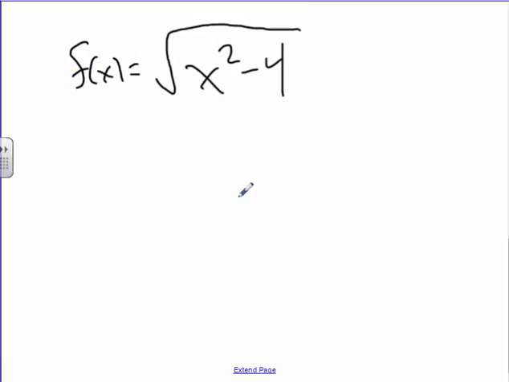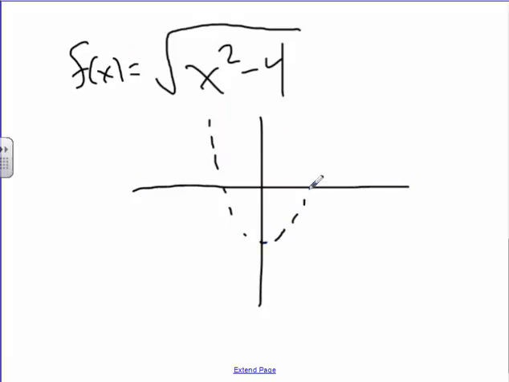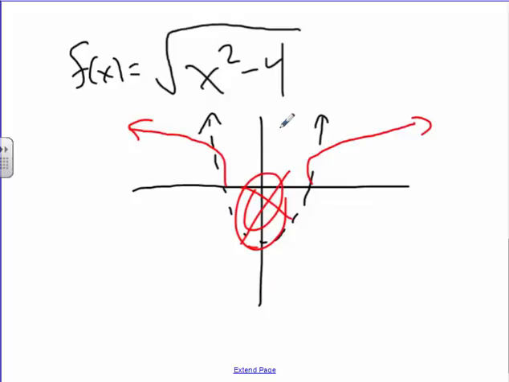This is something you should have done in Math 30-1. An x squared minus 4 graph normally would look like this. It's a quadratic like this. But then when I ask you to square root this graph, hopefully you've seen this before, it creates a graph that does this. And there's a huge gap right here in the middle where literally the graph does not exist through this whole middle section. And the reason why is that, see how the graph was below the axis here? These are negative values. And if I ask you to square root a negative value, you can't. And so the graph doesn't exist in the middle here. So this would be a graph where there's a huge gap of discontinuity.